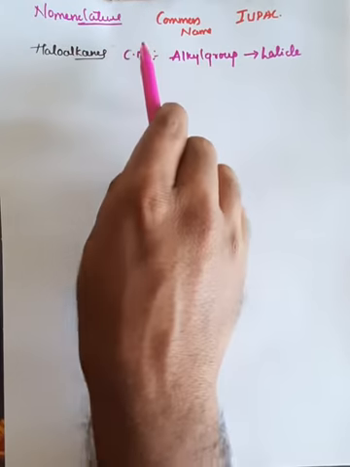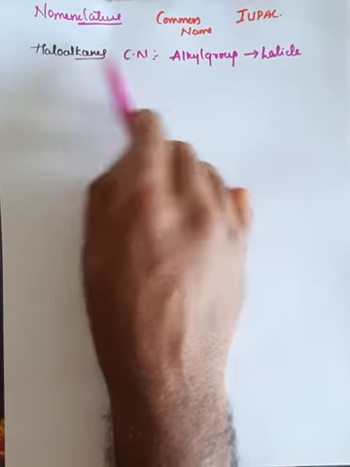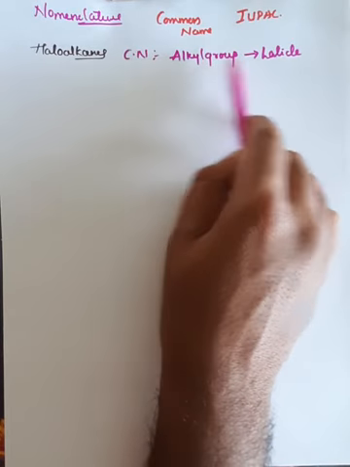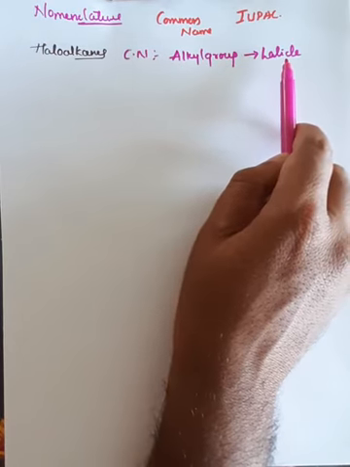So first we will name the alkyl group followed by the halide group. So this is the rule. In case of common system or common naming of haloalkanes, the alkyl group is named first followed by the halide group.